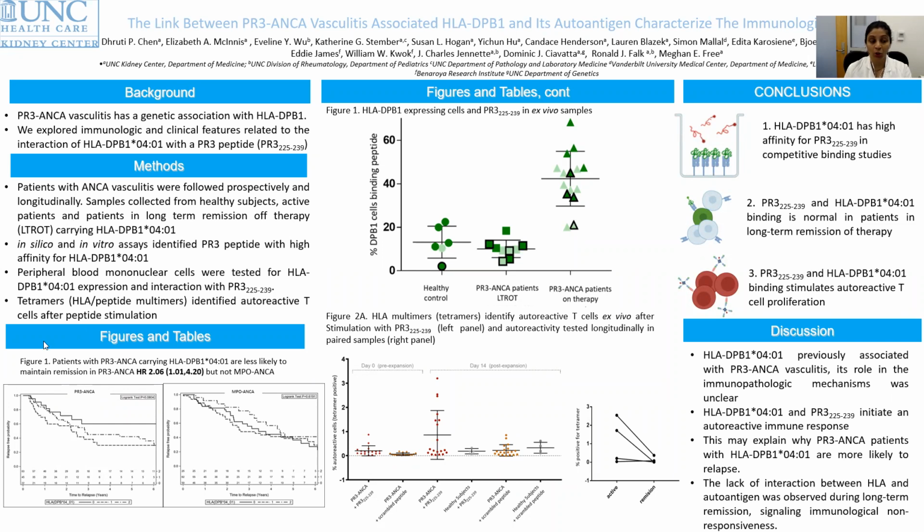In figure 1, I show you the risk of relapse based on carrying HLA-DPB1*04:01. As you can see in PR3 ANCA, carriage of this risk allele, denoted by the dashed lines, is associated with increased risk of relapse, hazard ratio 2.06. In MPO ANCA, there is no difference here.